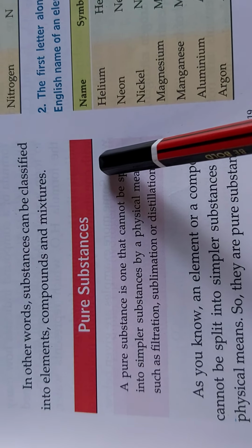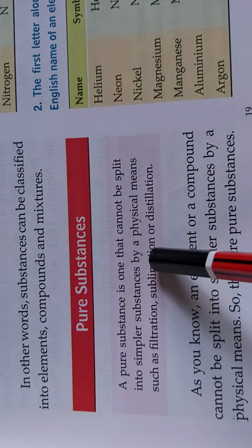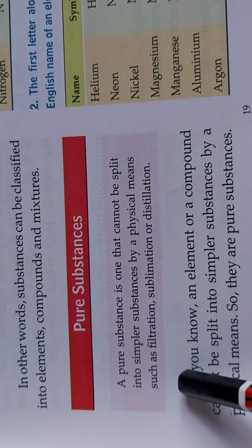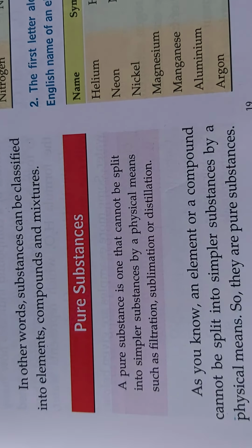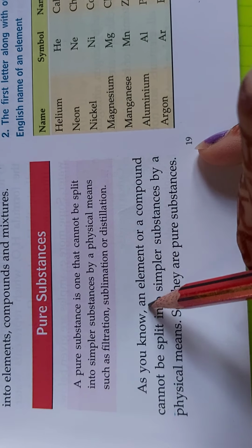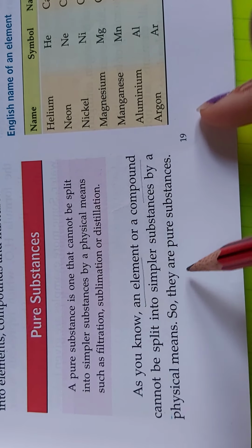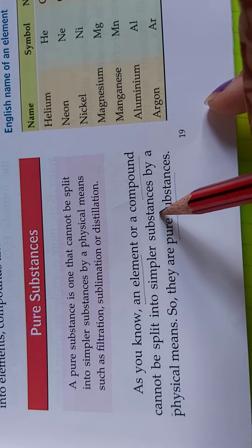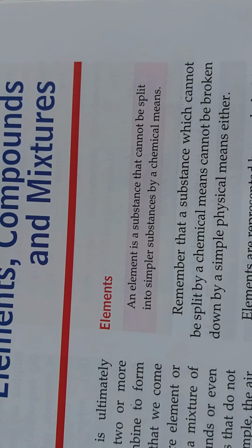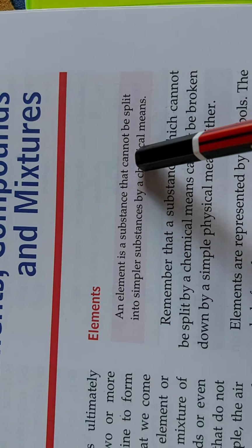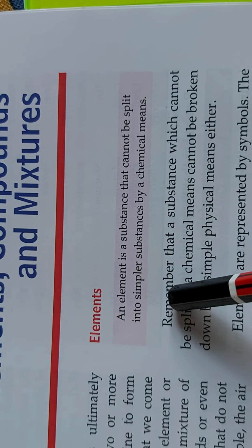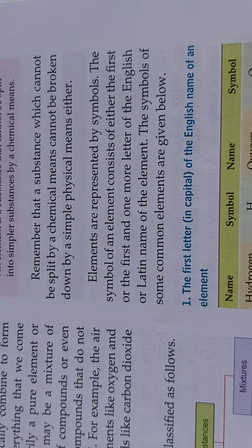Pure substances are those which cannot be split into simpler substances by physical means like filtration, sublimation or distillation. All elements or compounds are pure substances because they cannot be split into simpler substances. Then again, the definition of element is given. An element is a substance which cannot be split into simpler substances by chemical means.